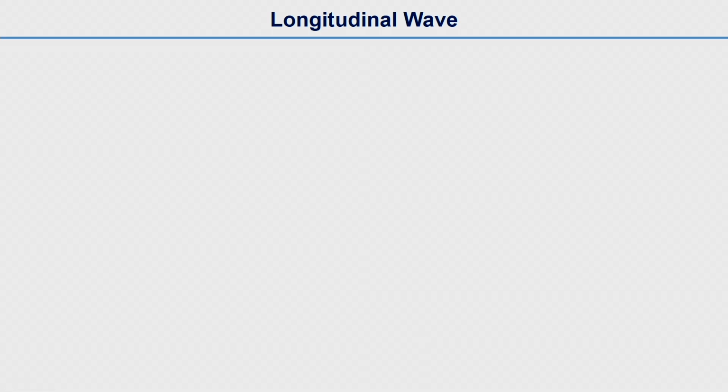The longitudinal waves are the waves which have the particle motion along the motion of the wave. So I will write it here.